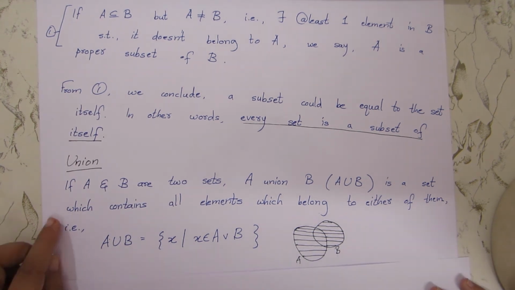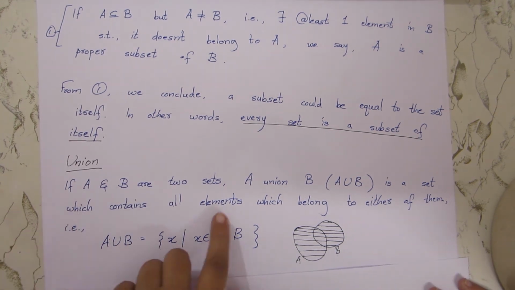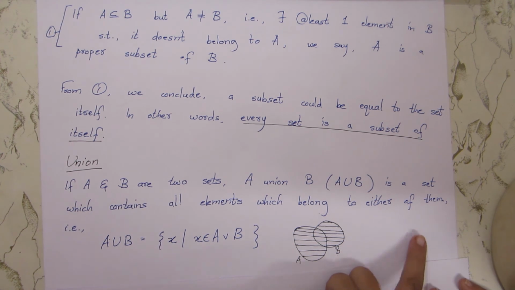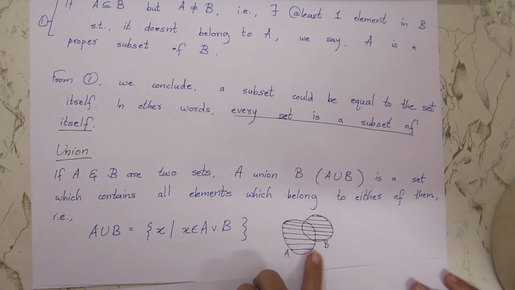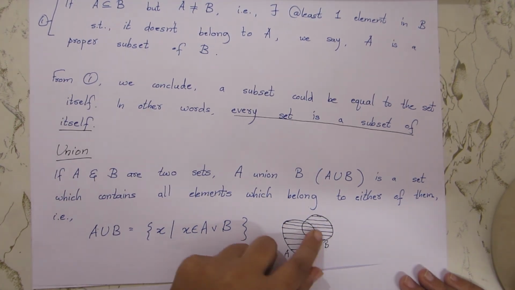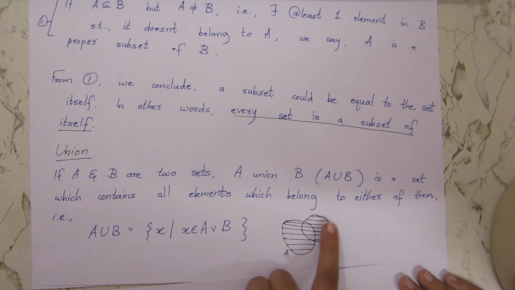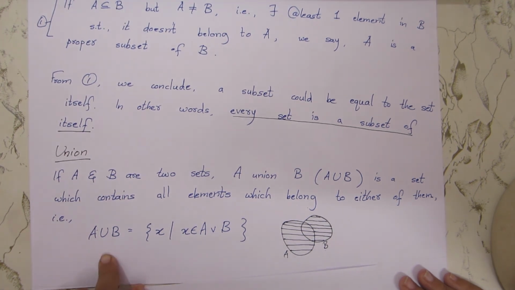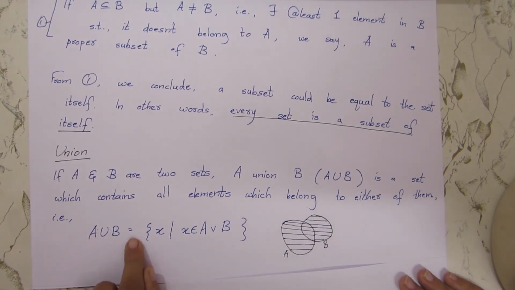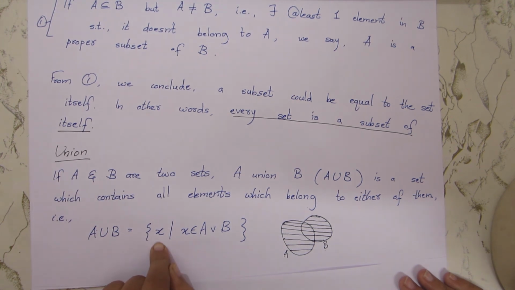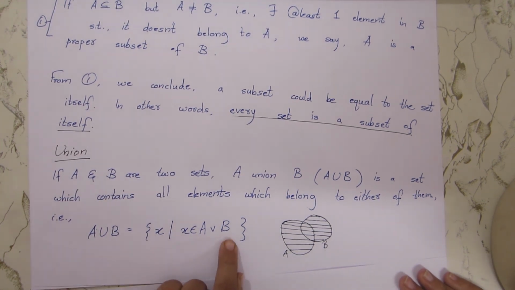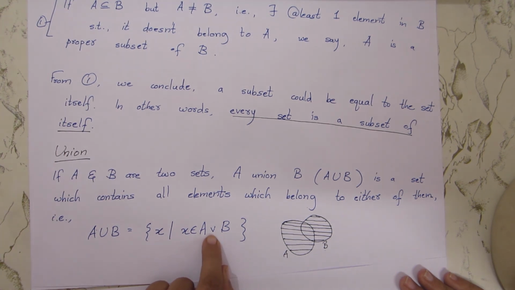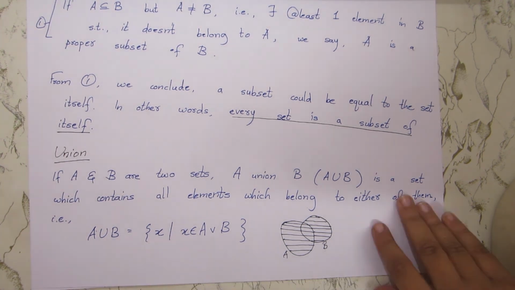So what is union now? If A and B are two sets, A union B is a set which contains all elements which belong to either of them. So look at this Venn diagram. All the elements in A as well as in B, right? So by definition you say A union B is the set of all x such that x belongs to A or B, the mathematical relation or. Okay.